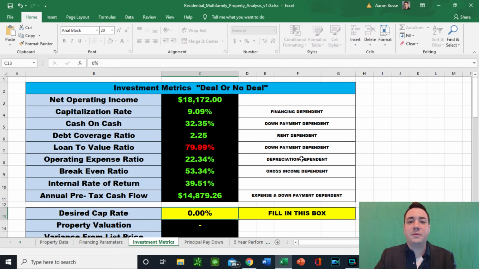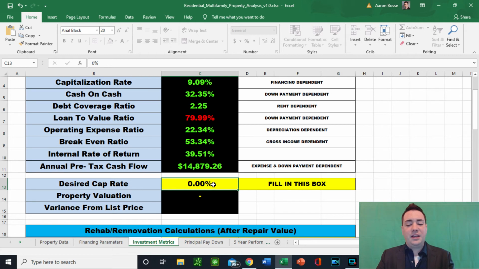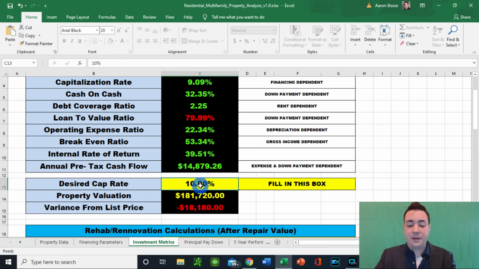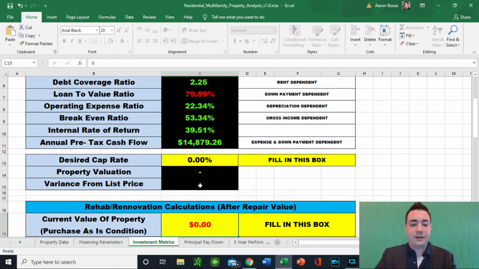And if you can tell them these numbers and you can provide those figures for them, they're going to be like, okay, this is a deal. They won't second guess you. Desired cap rate now, say we're getting a 9.09% right there. Say if you wanted to increase that a little bit, say like 10%, this is going to tell you should probably be paying $181,000 for that property, if that can make sense there for you. So go ahead and zero that out.